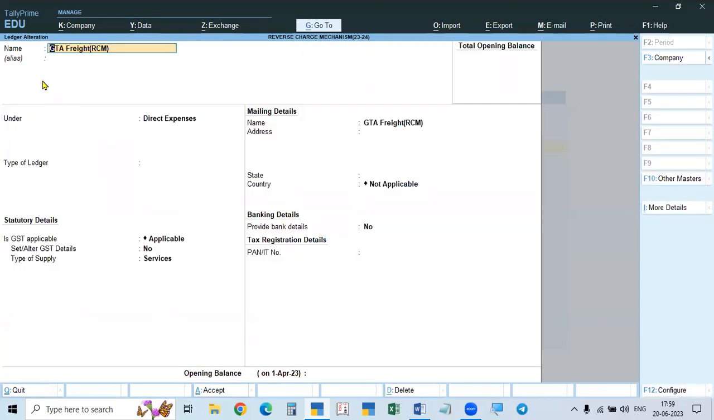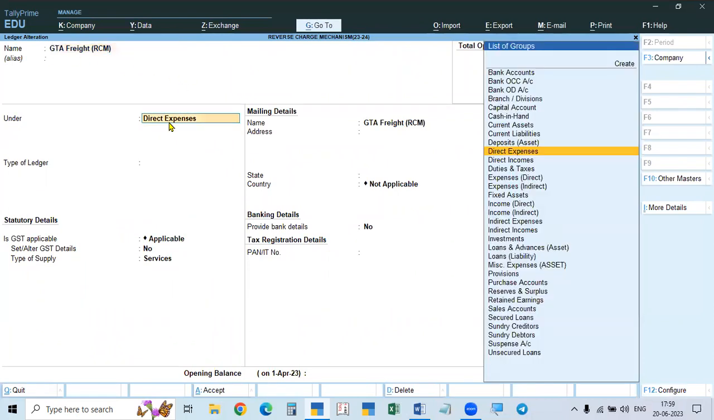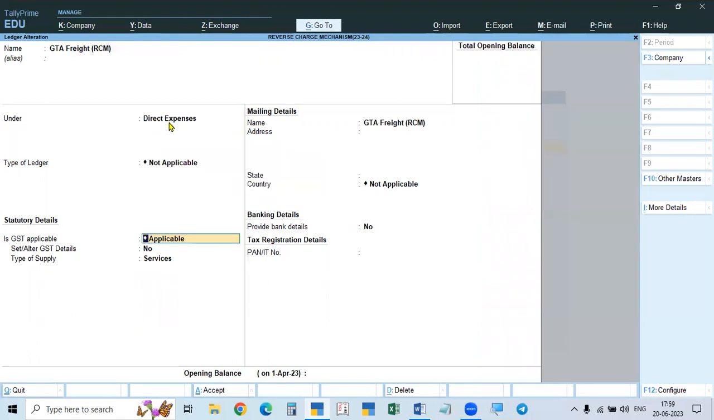So open that GTA freight service, and in brackets you can make it as RCM, so RCM is applicable for this. So take RCM, and it comes as a direct expense, because it is transporting goods to us. Because we're getting the goods, the transport charges paid for the goods will be taken as a direct expense. Take the direct expenses. GST applicable? Yes, applicable. Then set or alter GST rates, take it yes.